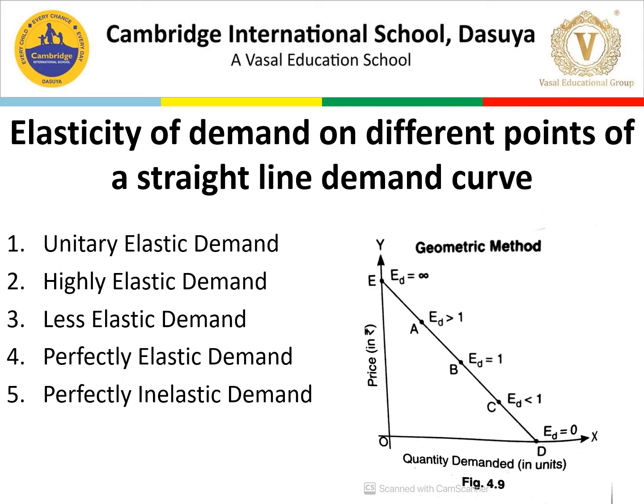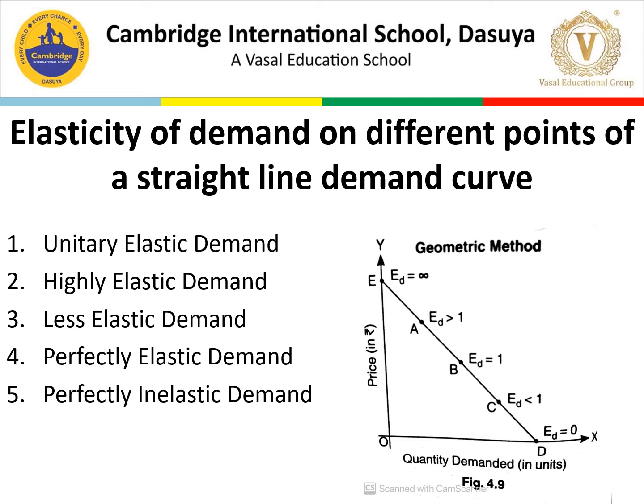Next is 0 over ED. So for the next point, if we are talking about perfectly inelastic, 0 over ED will be the answer. So 0 is, we are not having the value of any upper segment, lower segment, but we have the value for upper segment. So 0 over ED we are going to take it as, so when ED is equal to 0, that will be your perfectly inelastic demand. So I hope this is clear to you.